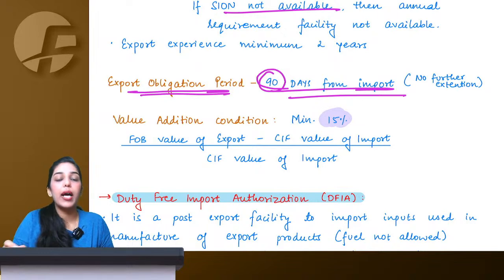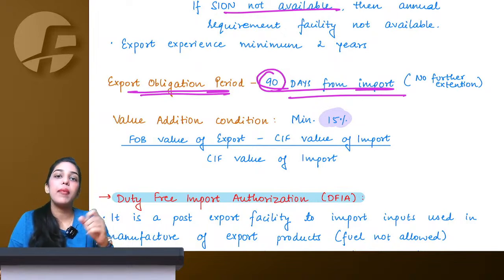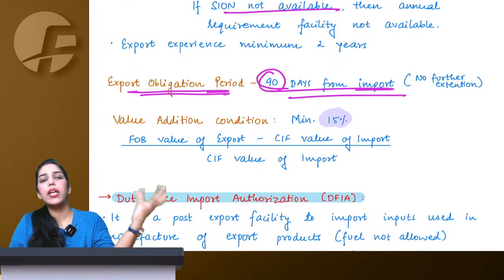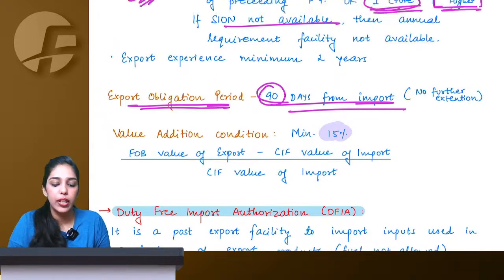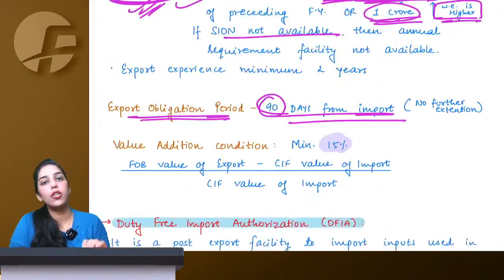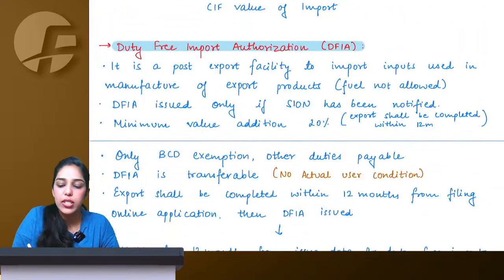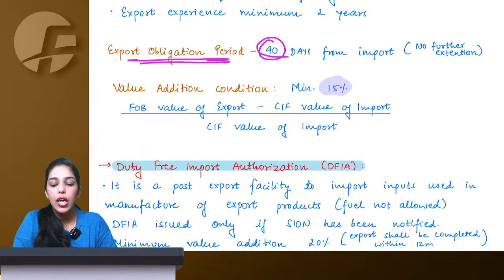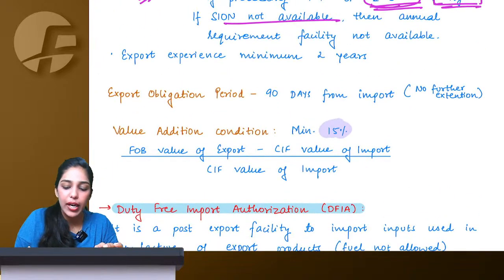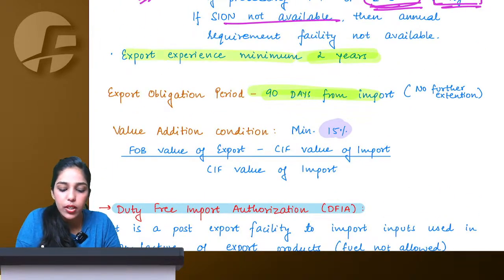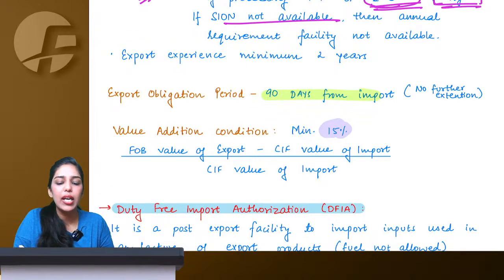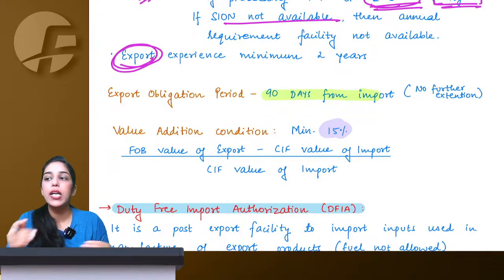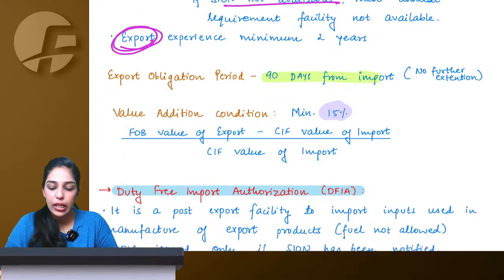Then what if, ma'am, I am importing for the first time, I am exporting for the first time, I know that whatever I am going to import, I will use it in manufacturing of certain goods which ultimately are going to be exported. I cannot avail the benefit of advance authorization? No. For you, we have a separate scheme which is DFIA, but for advance authorization, you need to be an experience holder of at least 2 years. If you have at least 2 years of export experience, then the government is trusting you that okay, in the last 2 years you made exports, this year also you are going to make exports, and hence we allow you imports duty free.